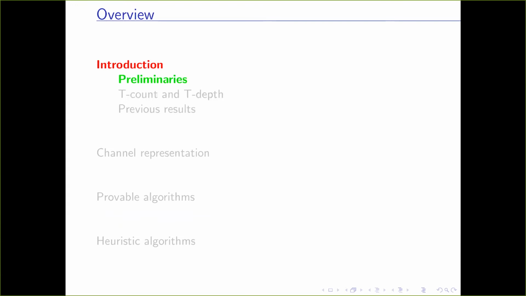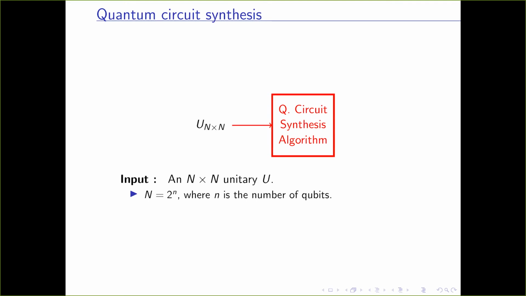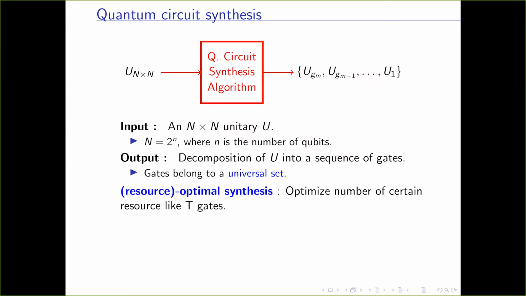Okay, so some essential preliminaries. First, let me describe what a quantum circuit synthesis algorithm is. In a circuit synthesis algorithm, the input is a capital N cross capital N unitary, where capital N is 2 to the power small n, where n is the number of qubits. And the goal is to give a decomposition of U into a sequence of gates, which usually belong to a universal set. Some further constraints are imposed, for example, to optimize a certain number of resources like T gates or T depth. And then we usually call it a resource optimal synthesis.